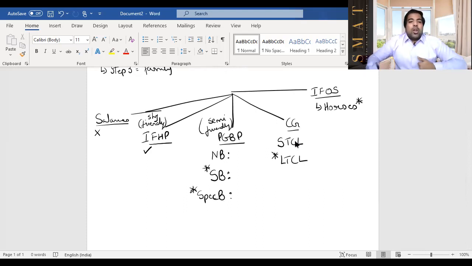Now within the family, normal business can go to anyone and take the blood. A speculative business and specified business cannot go even within the family because they have unique blood. So they will wait for their own kind of blood to be set off. Capital gain, guys, is a non-friendly head. It is that kind of family which does not talk to any neighbors, etc. It's a non-friendly head. They don't talk to anyone. But within the family, can short-term capital loss be set off against long-term? No problem, because there's no unique blood.